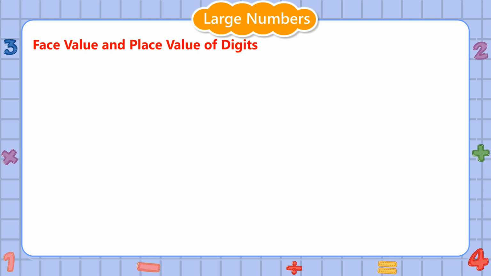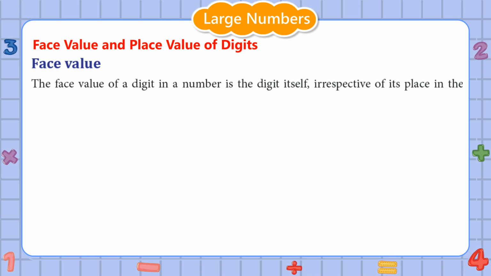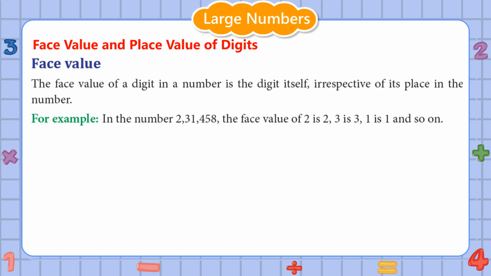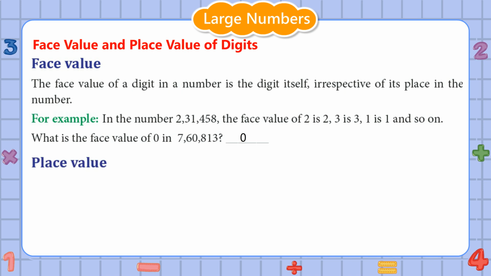Face value and place value of digits. Face value. The face value of a digit in a number is the digit itself, irrespective of its place in the number. For example, in the number 2,31,458, the face value of 2 is 2, 3 is 3, 1 is 1, and so on. What is the face value of 0 in 7,60,813? It is 0.